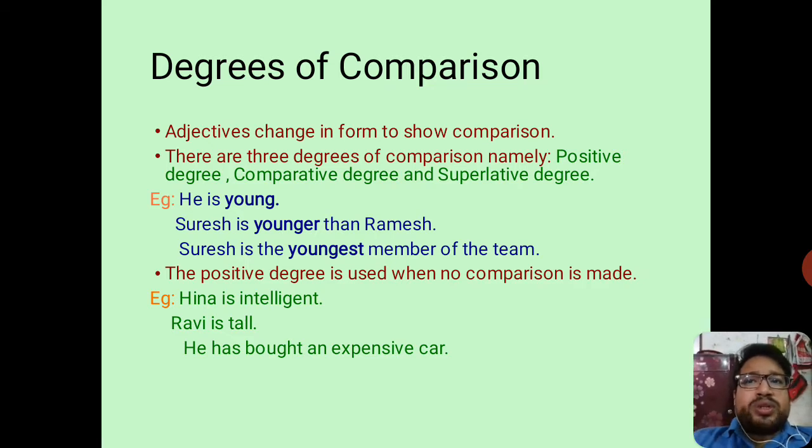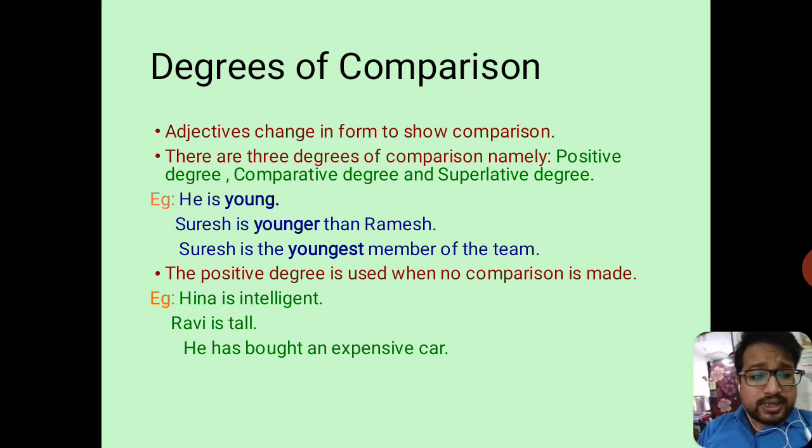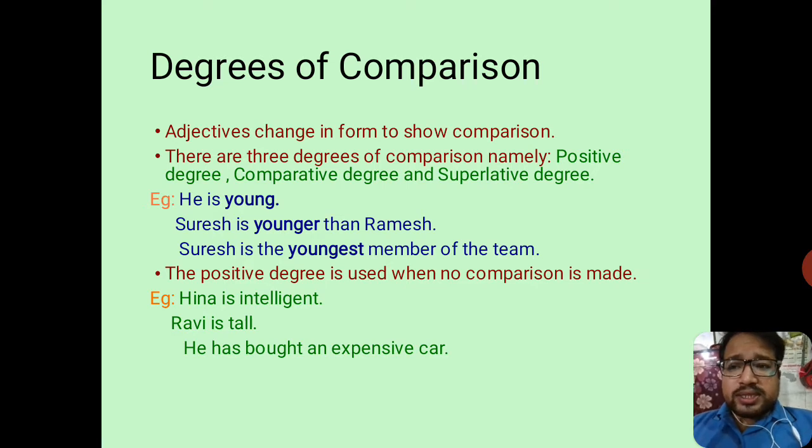Whenever two or more things are compared, the adjectives alter their form to show the degree of their comparison, means to what degree a thing is better or worse than the other, to what extent one thing is lesser or greater than the other. So there are three degrees of comparison, namely positive degree, comparative degree, and superlative degree.